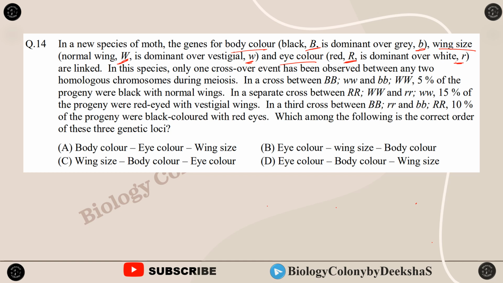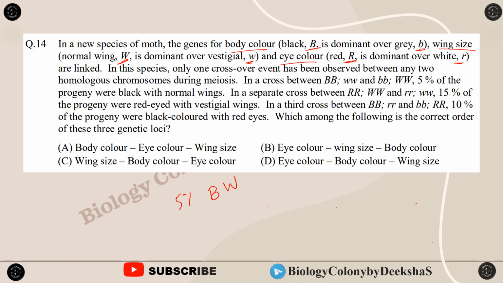So in this species, only one crossover event has been observed between any two homologous chromosomes during meiosis. In a cross between capital B small w and small b capital W, 5% of the progeny were black with normal wings. 5% क्या है? Black with normal wings.